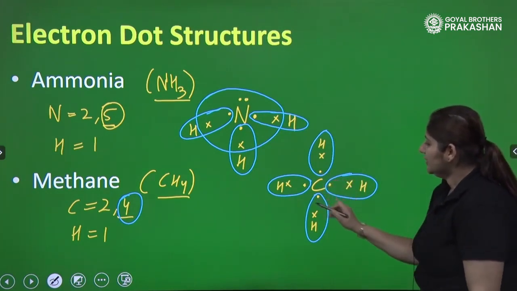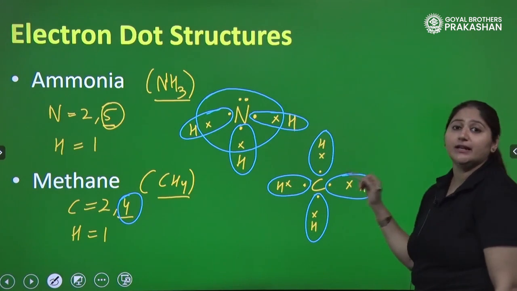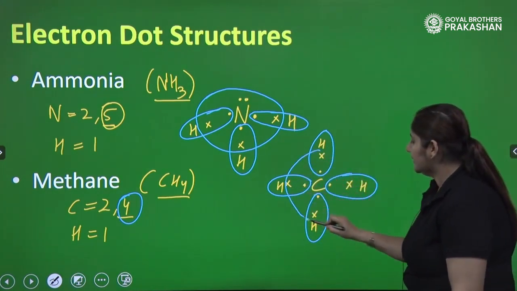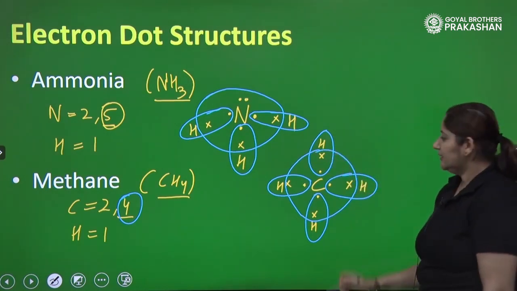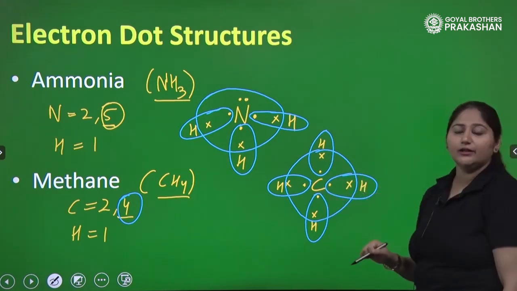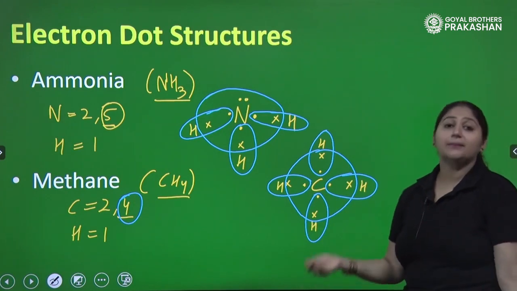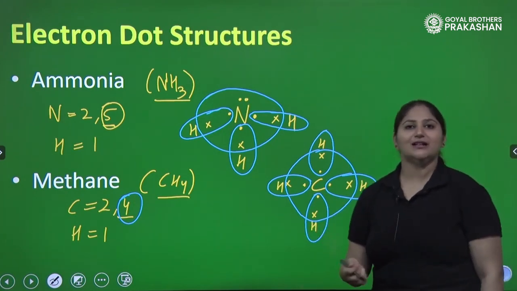So, 4 electrons are already there with the carbon, and see there are 4 hydrogens which are sharing their 1 electron each. So, this is how we should draw the circle here. So, let's count. So, 4 electrons from the carbon, 1, 2, 3, 4, 4 electrons from all the hydrogens, 4 plus 4, 8 electrons are completed by mutual sharing of electrons, and I hope you have understood the concept.